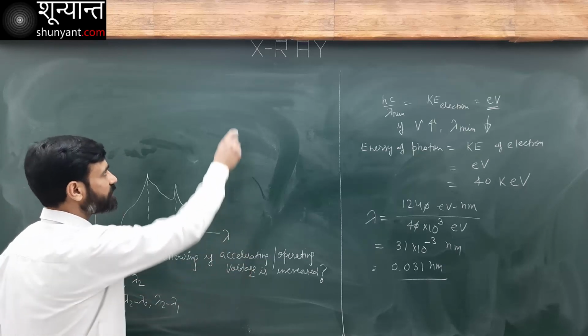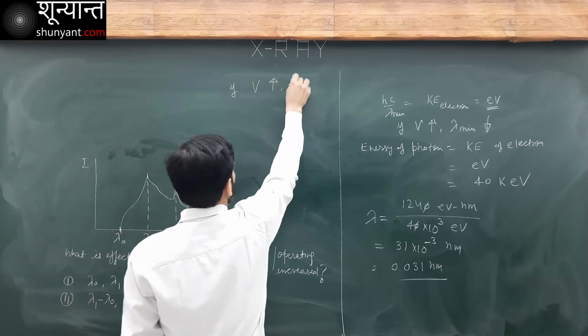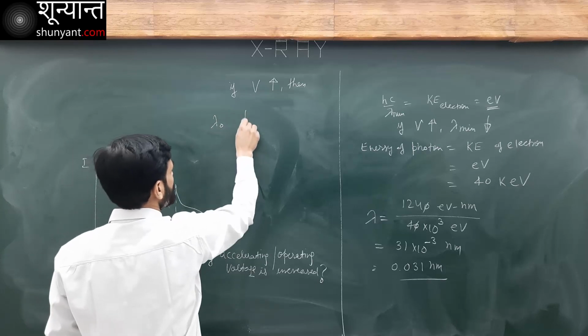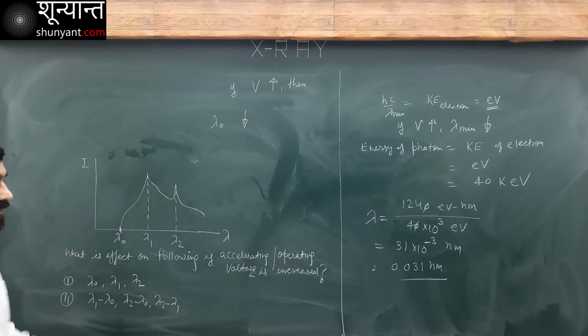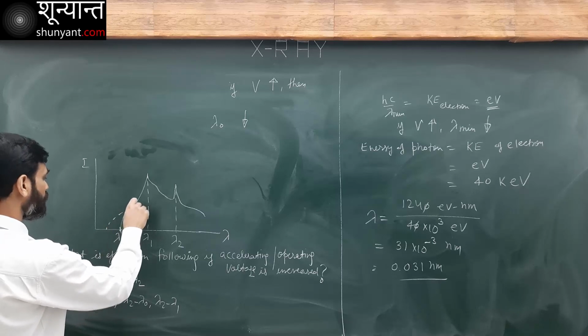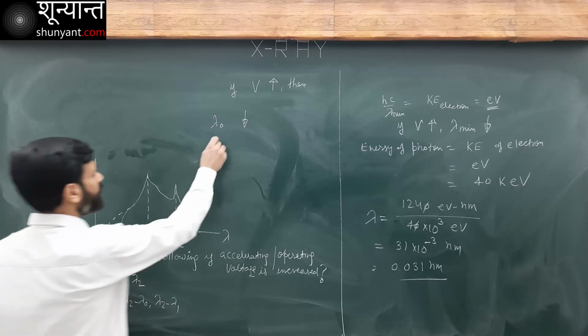If V increases, what is the effect on lambda naught? It decreases. Now my line will start somewhere from here. It decreases further.